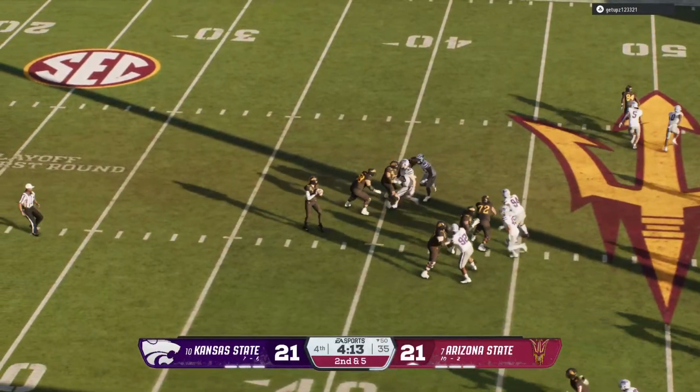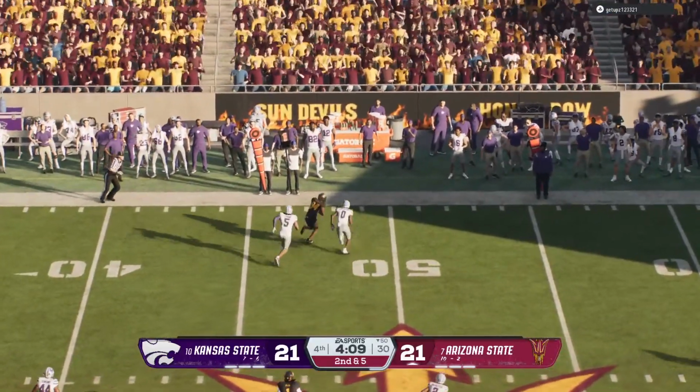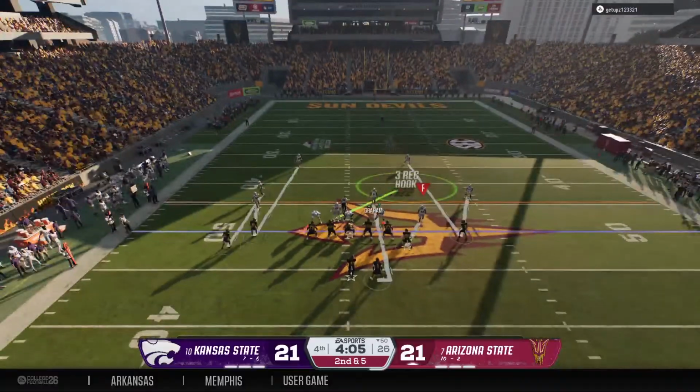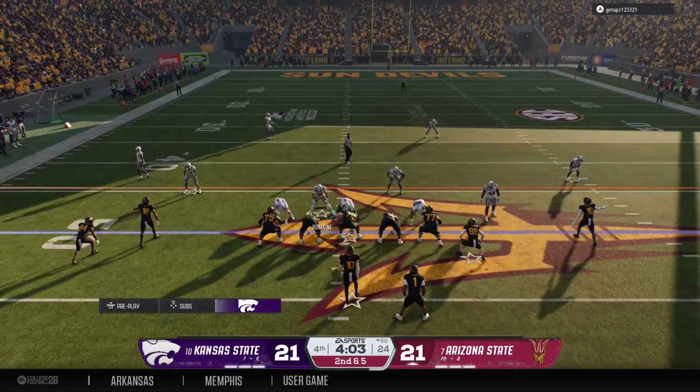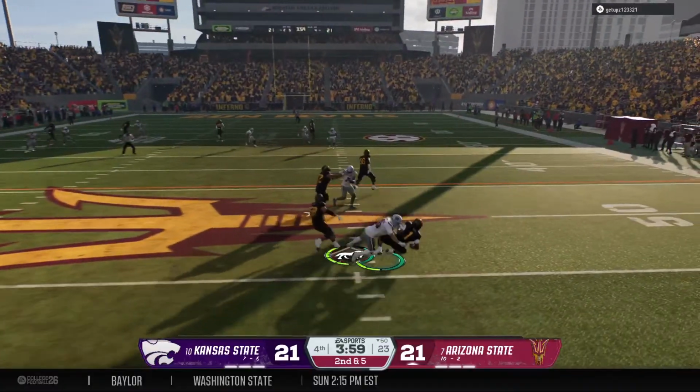Chris, I think you got to give all the credit to the wide receiver here. Man-to-man coverage on an out route. That is a tough ask. Good inside move on the stem to separate from the defender, and a great throw by the quarterback near the sideline. Quarterback wants to throw it on 2nd down.